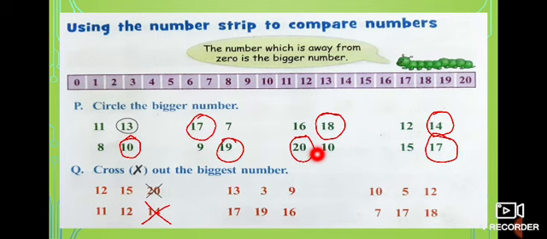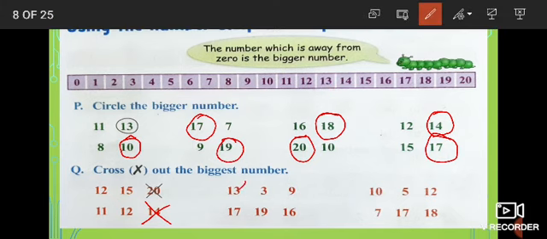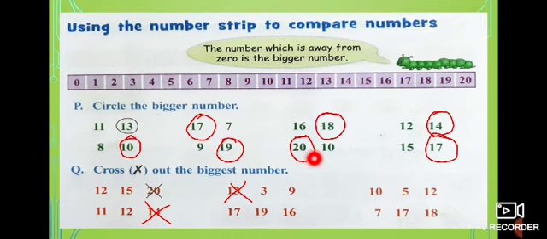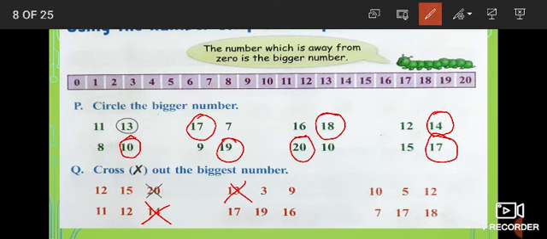And look at the next one. 13, 3, 9. 13 is here. 3 is here. And 9 is here. Which is far? 13 is far. So what you have to do? You have to cross number 13. That is the biggest one. And look at the next one. 17, 19, 16. Which is far? 19 is far. So that is the biggest number. We have to cross it.